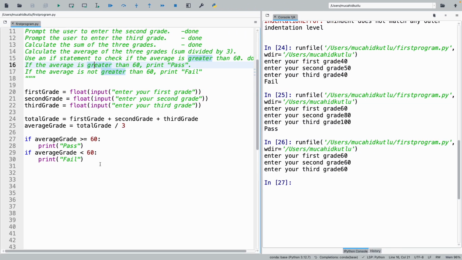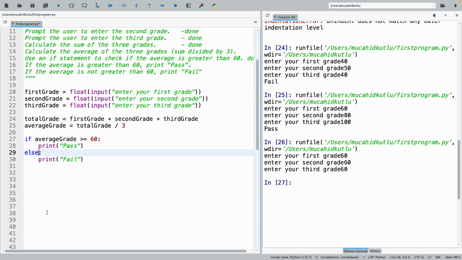And in my code also, now, as I said, the main thing is I don't like typing. I don't want to make it harder to read and so on. So instead of writing it this way, like if average grade is greater than or equal to 60, print pass, if average grade is less than 60, print fail, what I could also write is, instead of saying this, I would say this part, else. And they are exactly the same code. They will do the same thing exactly.